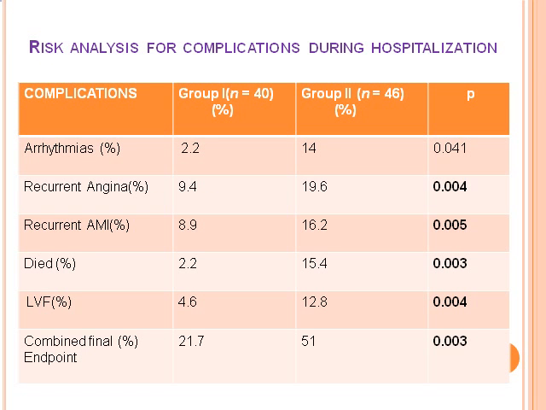So the risk analysis after the treatment, clinical features and all these things: arrhythmia is more common in group 2 patients, that is, more than 20 picogram, compared with group 1. Recurrent angina and recurrent MI are significantly high in patients with interleukin 6 more than 20. Patients also developed LVF during hospitalization. LVF developed in 12.8%, whereas 4.6% in group 1. Combined final endpoint is 51% in group 2 and 21% in group 1. All risk analysis and complications during hospitalization are significantly high in interleukin 6 more than 20.